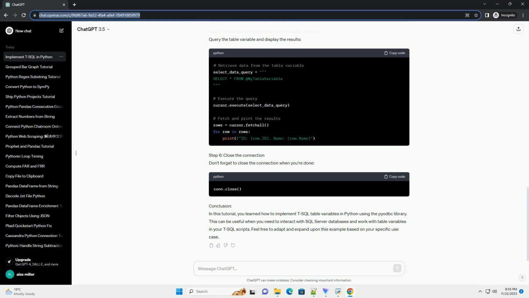Step 4. Create a T-SQL table variable. Define a T-SQL table variable and insert data into it. Step 5. Retrieve and display data from the table variable. Query the table variable and display the results.